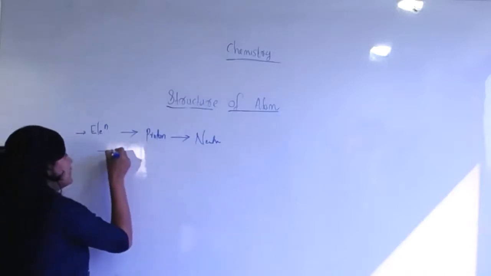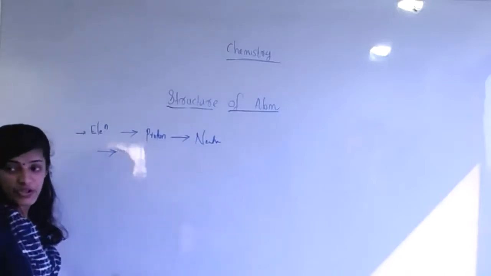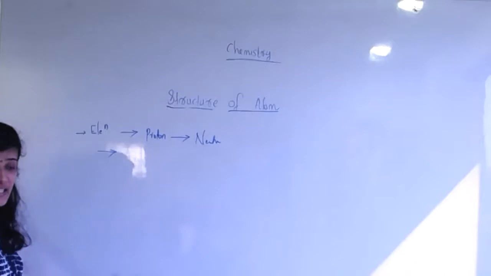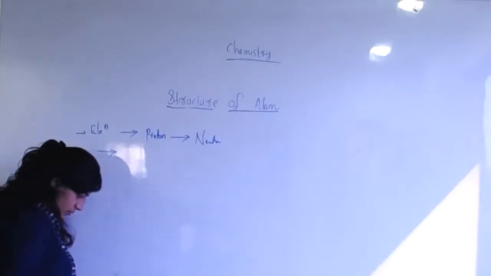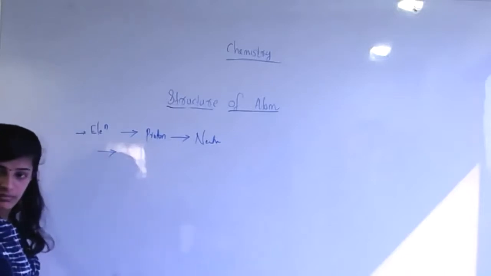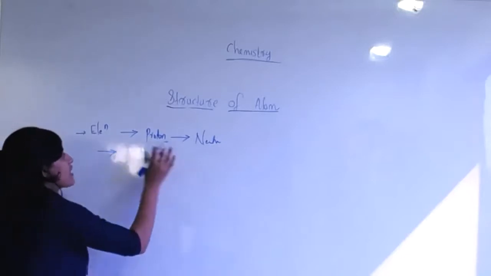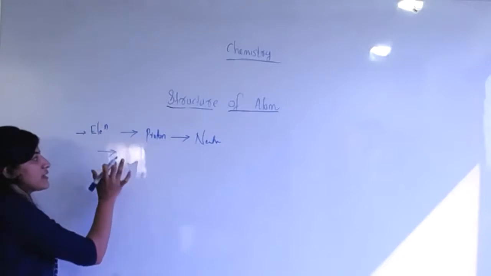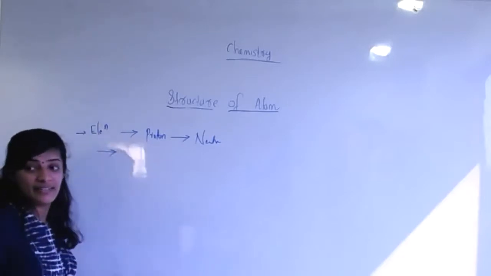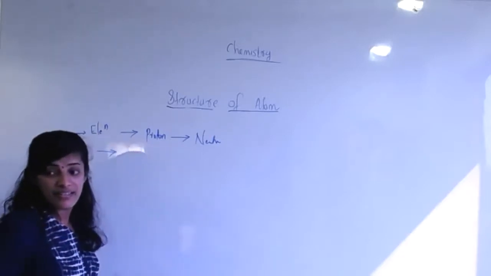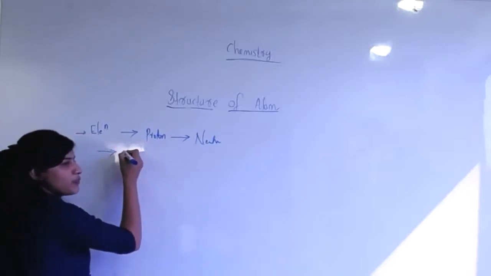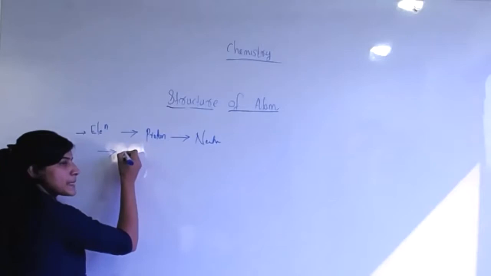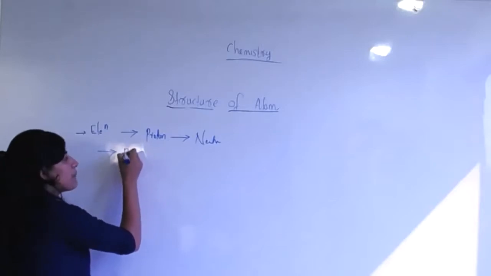After that, J.J. Thomson predicted the charge by mass ratio, which is included in the electron. After that, the structure of the atom, with a special name: the plum pudding model.